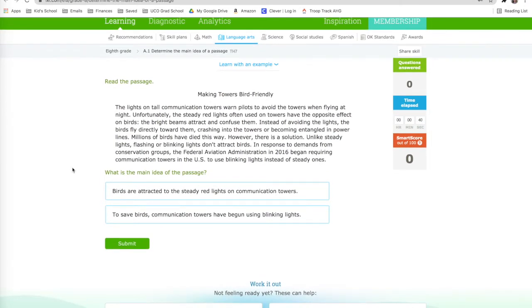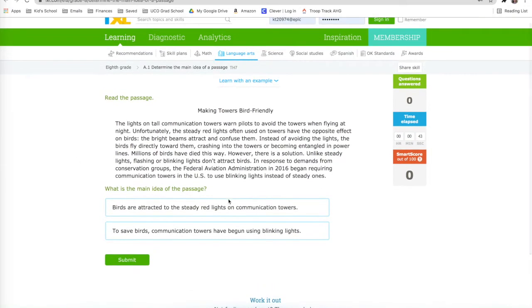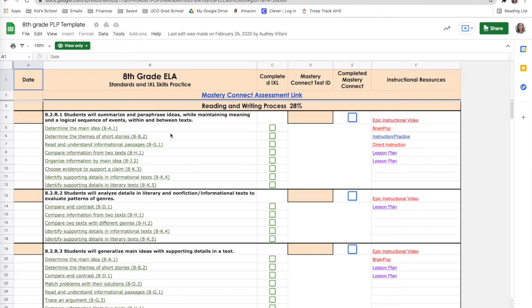So this is determine the main idea of the passage. They're going to work through that, and I always say I would like our students to get an 80 for proficiency. 100's even better. They can do all kinds of things. It gives them more coins in the program and stuff if you have a 100, but 80 is proficient. So pretend like I just went through all of that and I got an 80%.